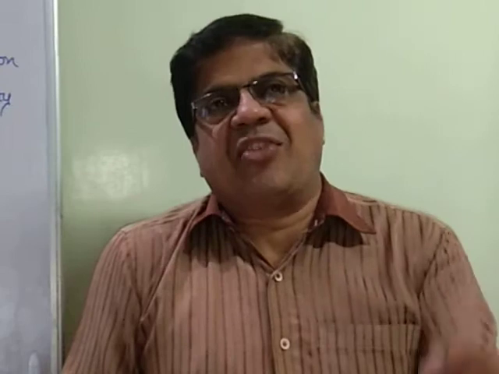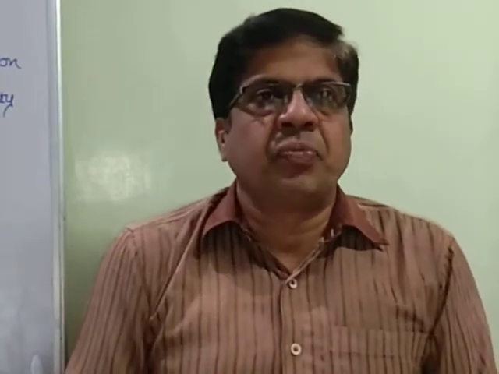Okay. Now this is just a flashback of these lessons. In these lessons we learn various points.